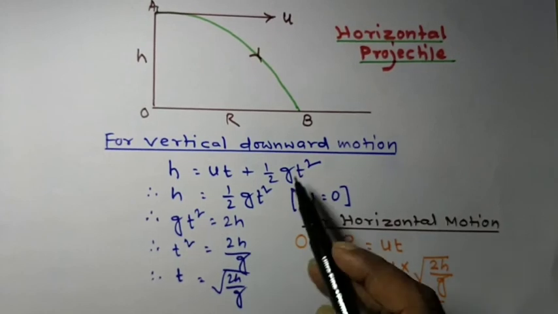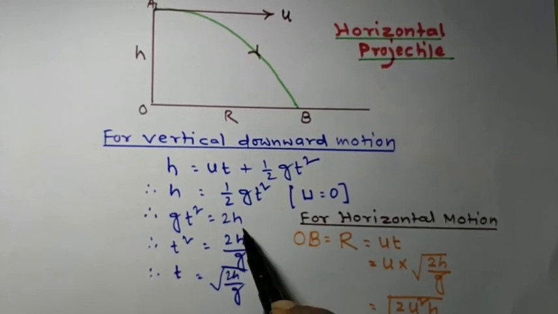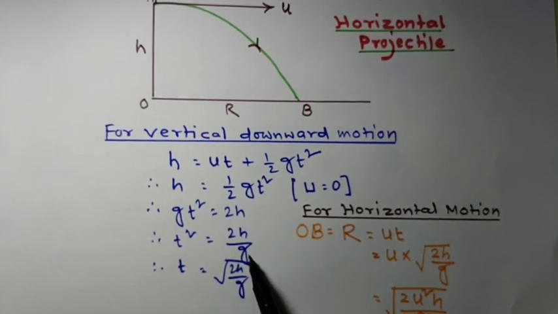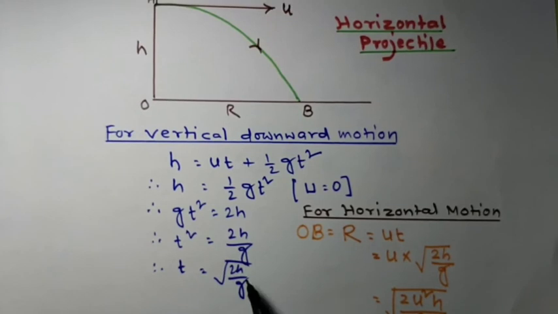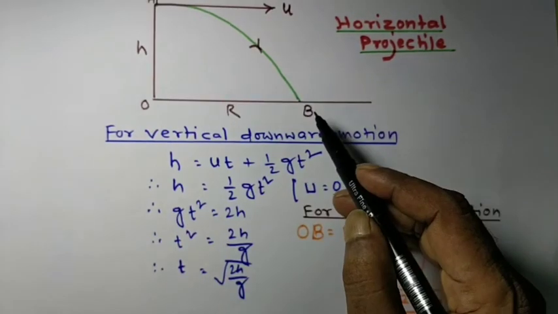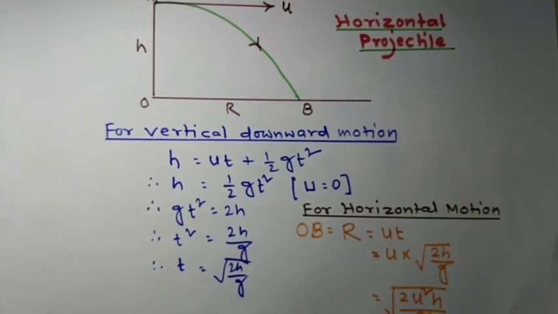So H is equal to half g t square, so g t square is equal to 2h. So t square is equal to 2h by g, and t is equal to root over 2h by g. So the time taken from point A to point B in the case of horizontal projectile is root over 2h by g.